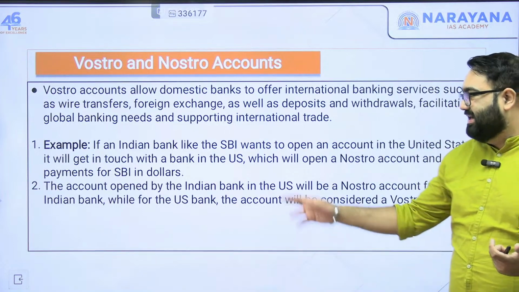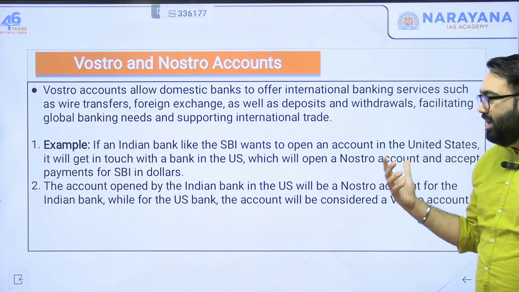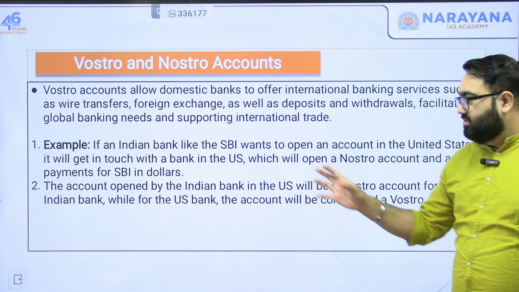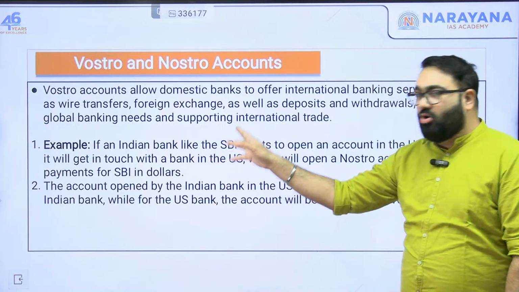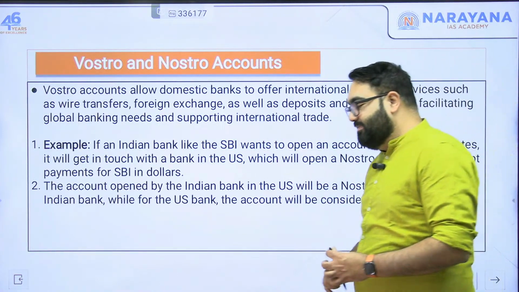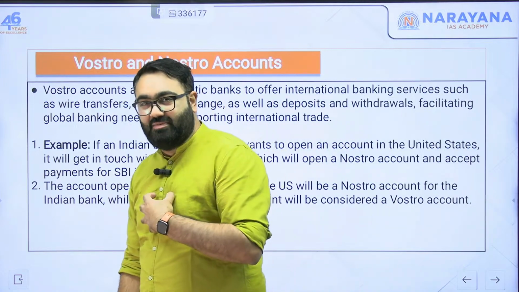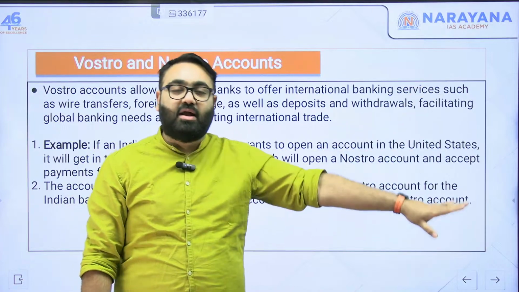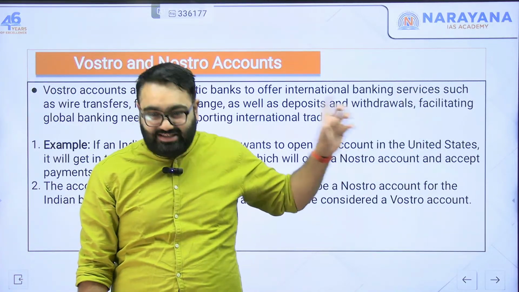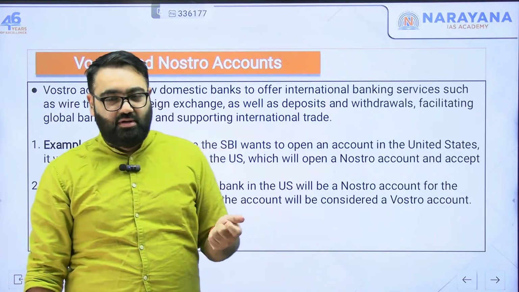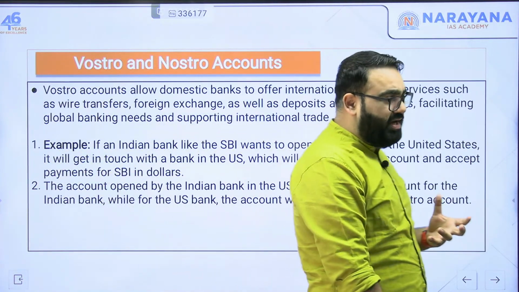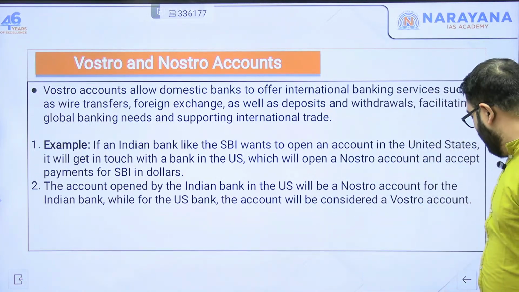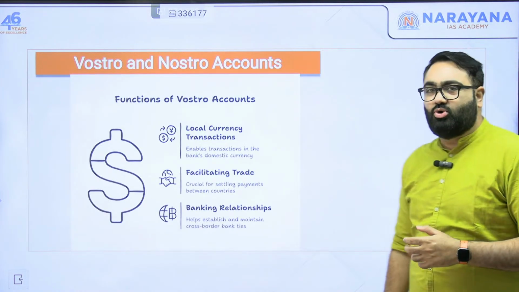If an Indian bank, let's say SBI, wants to open up an account in the US, they will get in touch with a US bank and open up an account there. Now, this account, SBI will call the Nostro account. SBI owns that account, that is Nostro for SBI. While the bank in America where this account is opened, Bank of America, will call it a Vostro account. So the same account is known by different names, depending upon who is operating it and in which bank the account has been opened. This is again an important part of import and export between the two countries.